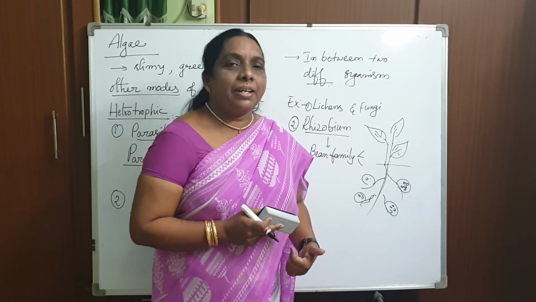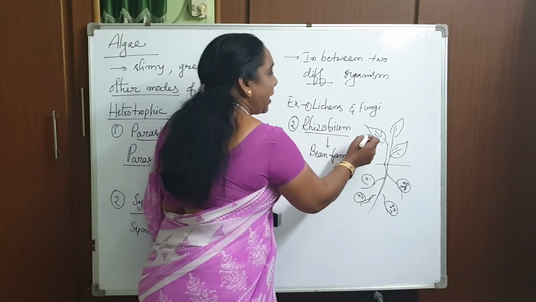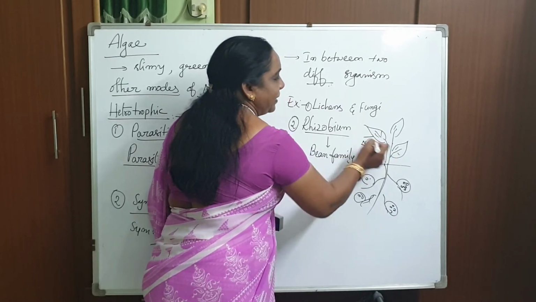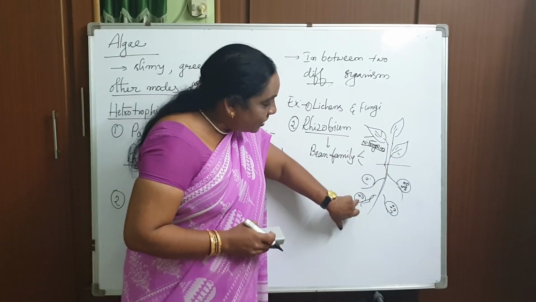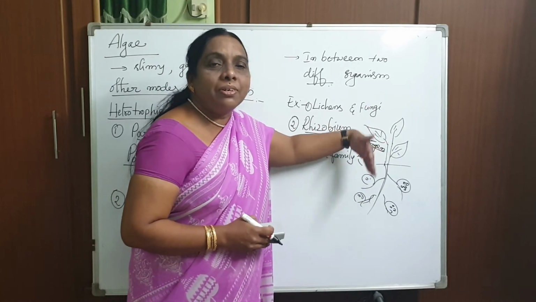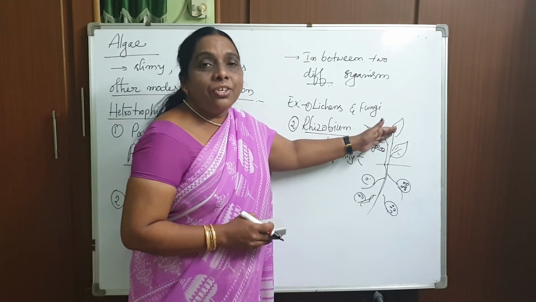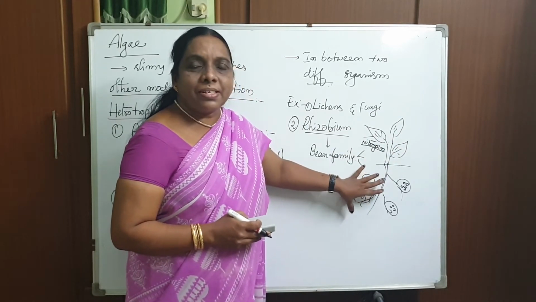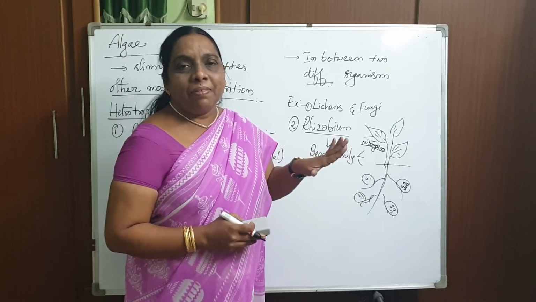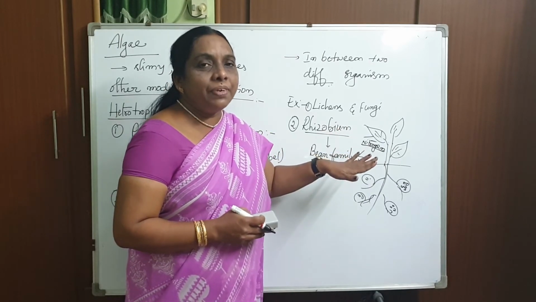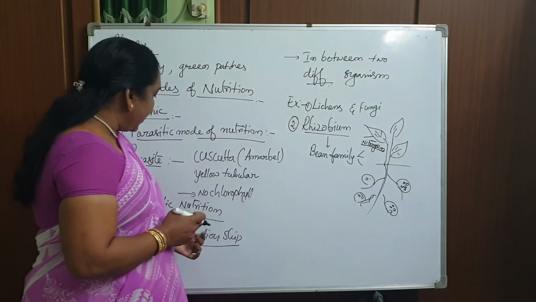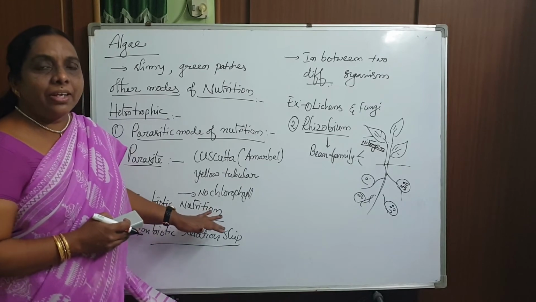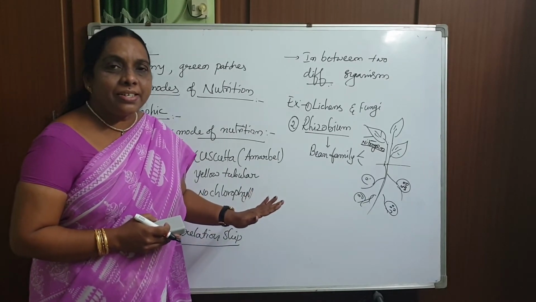Now how is the plant getting benefit? I already said that this plant needs nitrogen. Unfortunately, this nitrogen cannot be used by the plant directly. So this bacteria helps the plant by converting nitrogen into nitrates and nitrites, and then the plant uses them. This is such a nice relationship, without any harm, both are getting benefit. That particular nutrition we call symbiotic nutrition, and that relationship is called a symbiotic relationship. Is it clear, children? Yes.